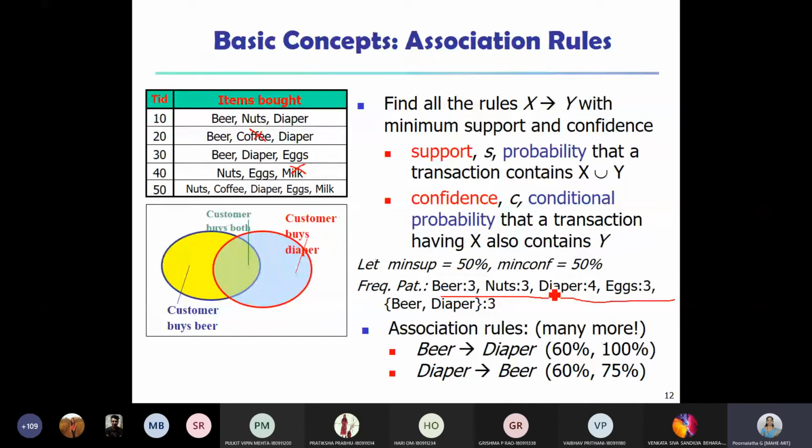So like this, you can see they are the items which satisfy the minimum support of 50%. These are the single items. If I am interested in any two items purchased together, then they should also satisfy this minimum support.